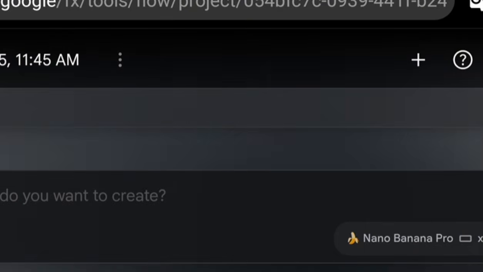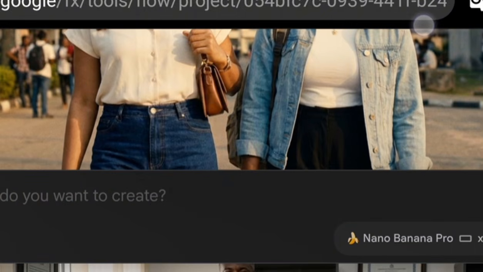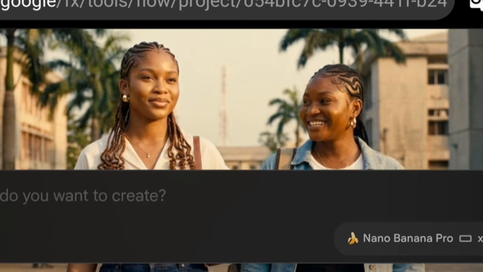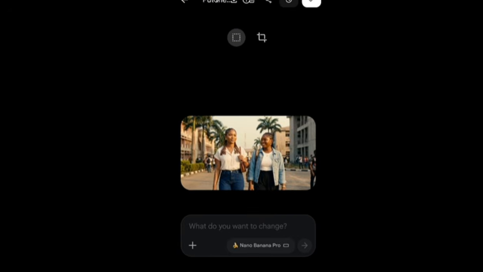Okay, look at it. It has put them together already. See it? Are you seeing it? It's super beautiful. Let me flip my phone so you can see it properly. It has added the two of them together, as though they are walking side by side. So this is the first scene and it continued to like the fourth scene.